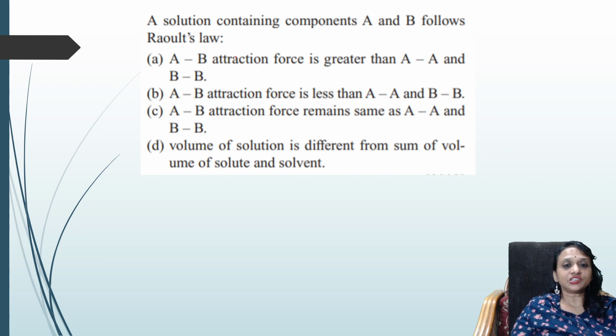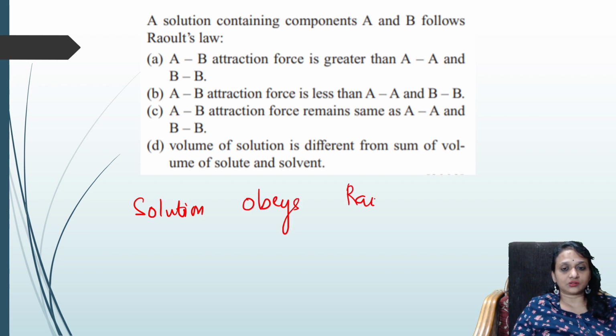Check. A solution containing components A and B follows Raoult's law. If they follow Raoult's law, which is the option? Remember, whenever a solution obeys Raoult's law, it is an ideal solution.